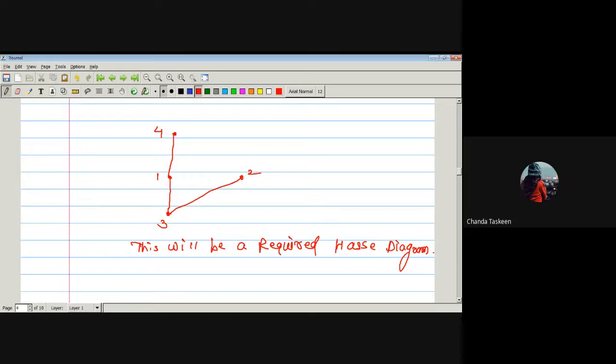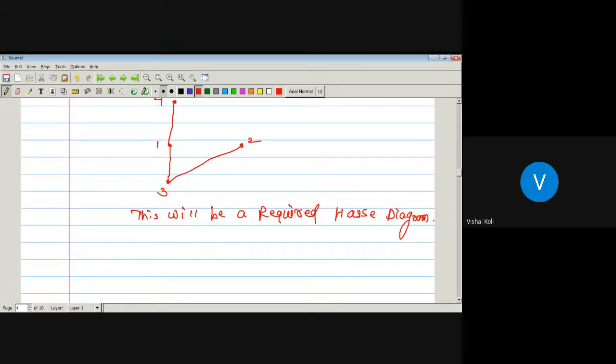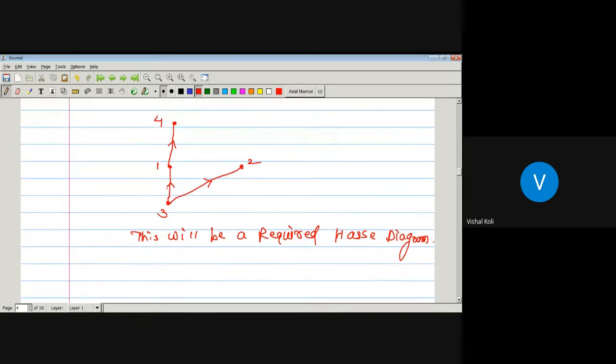No, sir. Okay, now suppose we have to recover a directed graph from this Hasse diagram. So in the first step, we have to add the arrows on each edge. As 3 is related to 1, this will be an edge joining this 1 to 3, and this will be the direction. 1 is related to 4, then its edge joining between these two will be this one. And 3 is related to 2. It means 2 is at some higher level than 3. Then the edge joining is from 3 to 2. So this will be our required arrows.